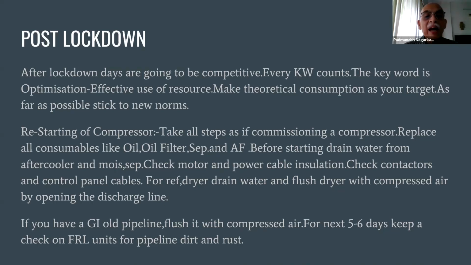If you have an old GI pipeline, flush it with compressed air, because there are chances that in the last 2 months you have a lot of rust flowing in it. For the next 5 to 6 days, keep a check on FRL units for pipeline dirt and dust. I think we have covered most of the points I wanted to raise. Any questions you can definitely ask, or you can send them to Chetan or me on my email.